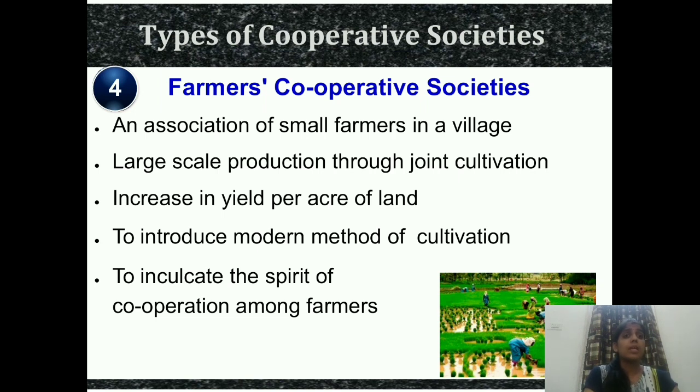Next is yield increases in per acre of land. Means in per acre of land the yield increases because if all the people are working together, they are rendering the money and everything. So the yield of that land is more.